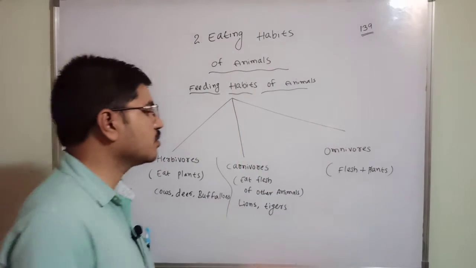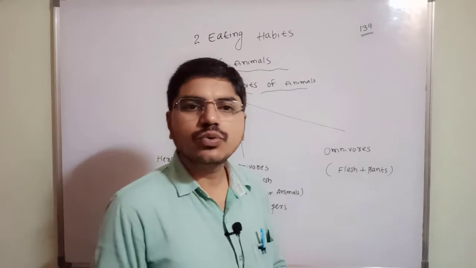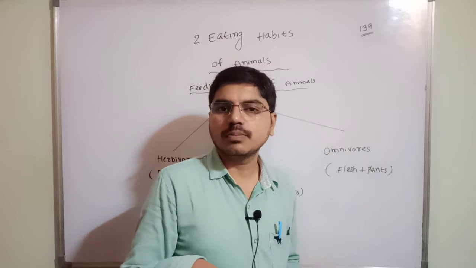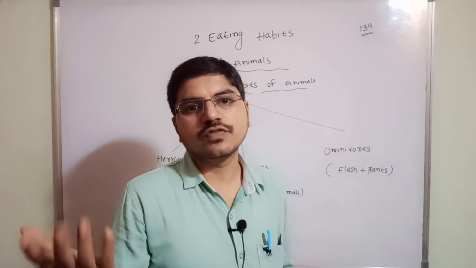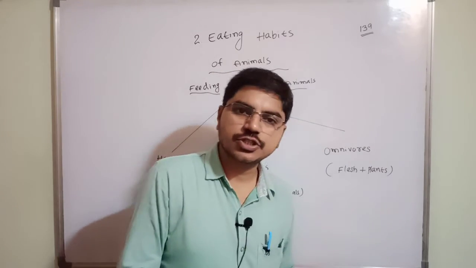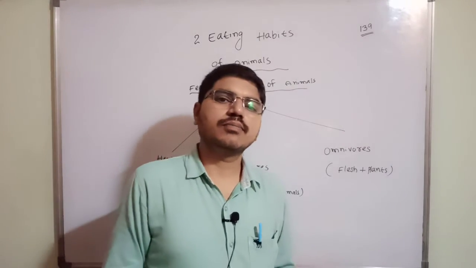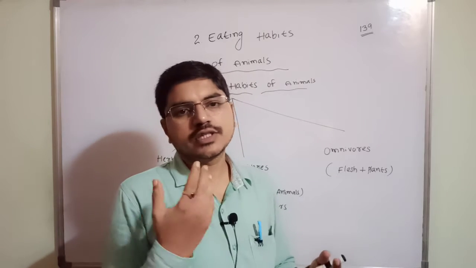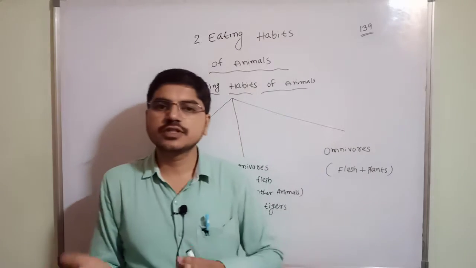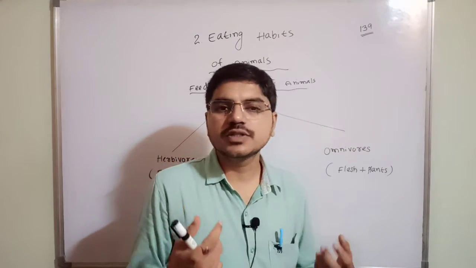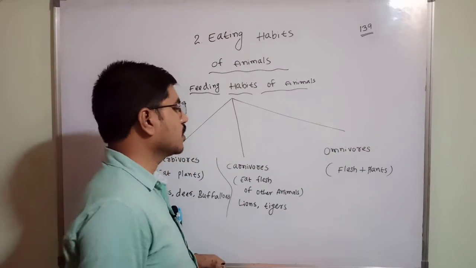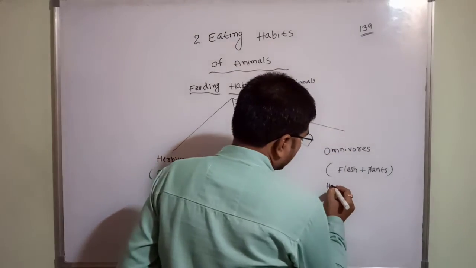Human beings can eat not only plants, we can eat chicken, fish, mutton, everything. That's why we eat the flesh, and we also eat the plants, green leaves, for example potato, everything. So human beings are right to eat both, and that's why human beings are the best example for that.